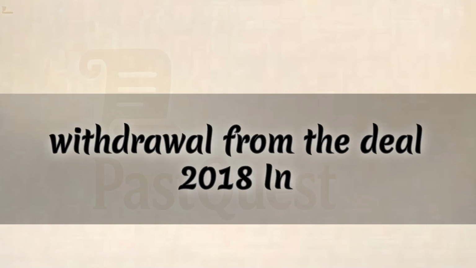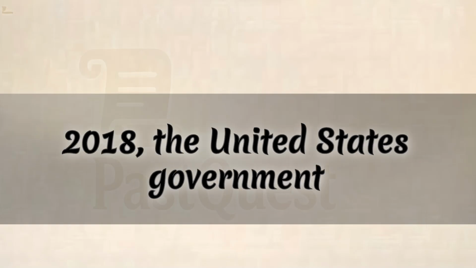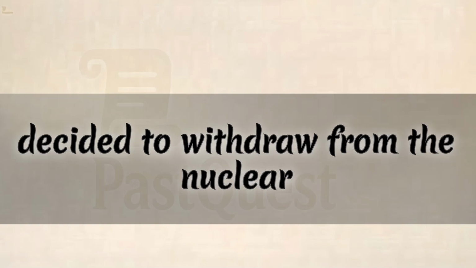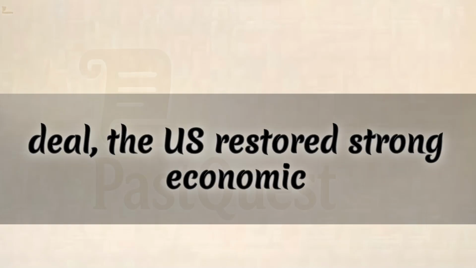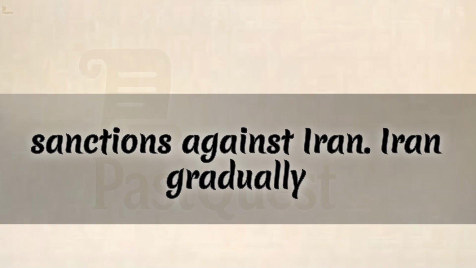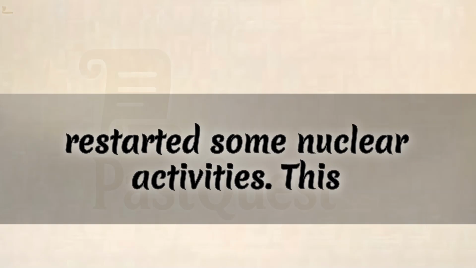9. The U.S. withdrawal from the deal, 2018. In 2018, the United States government decided to withdraw from the nuclear agreement. After leaving the deal, the US restored strong economic sanctions against Iran. Iran gradually restarted some nuclear activities. This caused tensions to increase again.